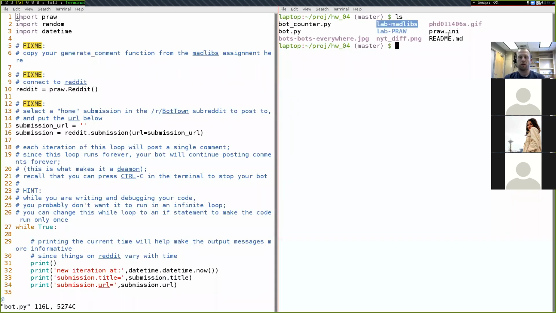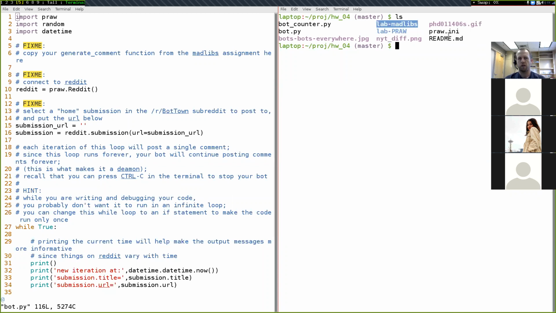That is correct. Your pra.ini file, whatever you've been using for your previous labs, you can use that exact same thing for this homework without changing it. There's some extra credits that require you to add more bots, and those would require you to add more entries in pra.ini. But if you're not doing those particular extra credits, then no changes to pra.ini are needed.